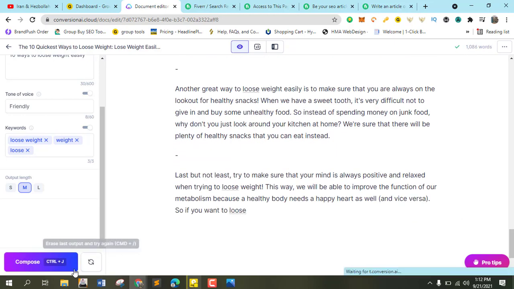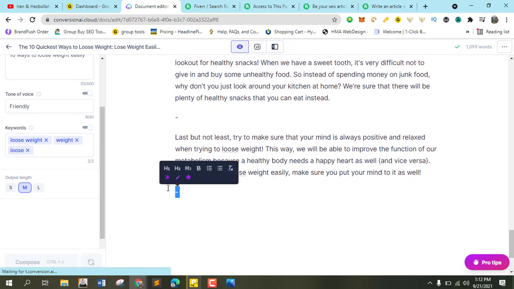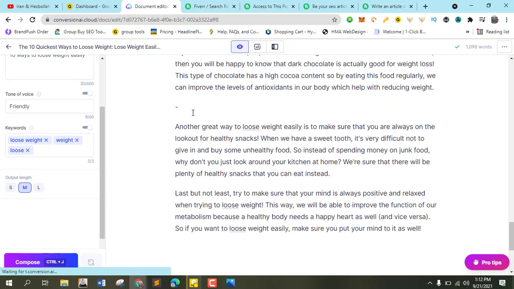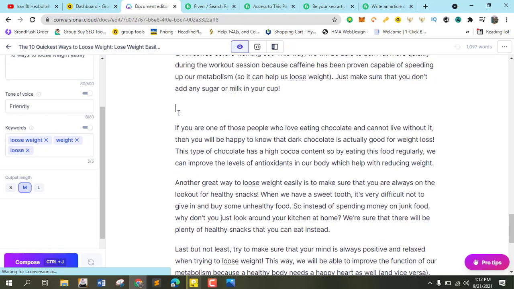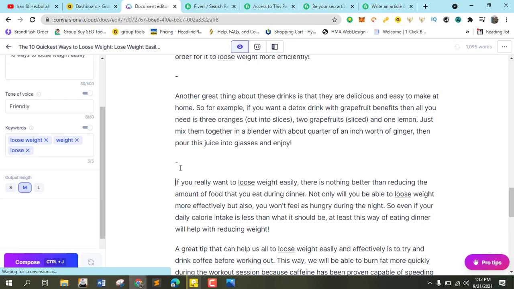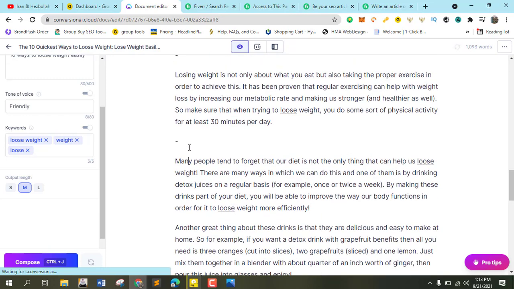Okay, lastly, boom, and that's it. So we have already written our contents. All you need to do is just format it yourself, A to Z. Let's go with that.